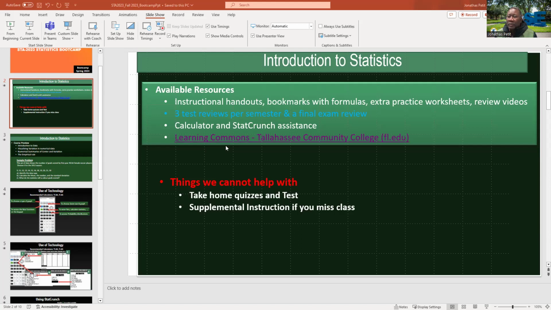And let's go back. We have things that we can help with, and we also have things that we cannot help with. If you have a take-home quiz or a take-home test, we cannot help with that. You have to be on your own for that. If you miss a class as well, we don't do supplemental instruction. You have to go to your instructor's office hours first, and after you get exposed to this material, you can come back here. A tutor will be available for you.